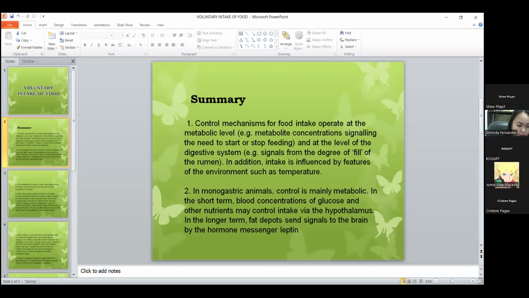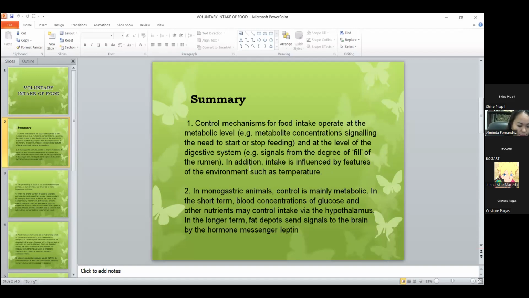So, ang control mechanism for food intake sa isa ka animal nag-base siya sa iyahang metabolic, and then the hypothalamus or the part sa brain na naga-signal na need ba sa isa ka animal na mag-start or mag-stop na siya sa iyang ginakaon.